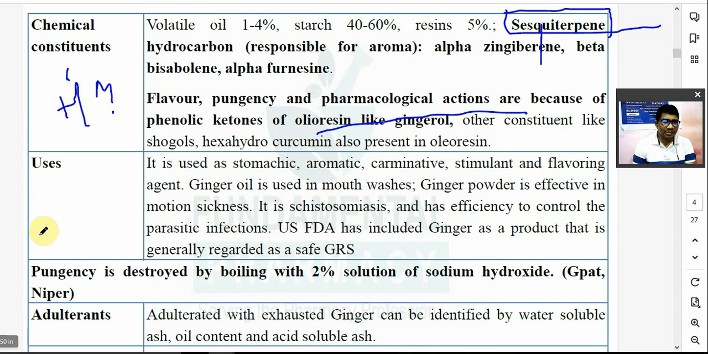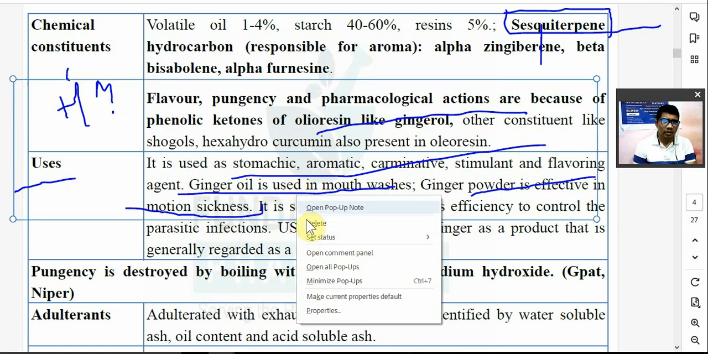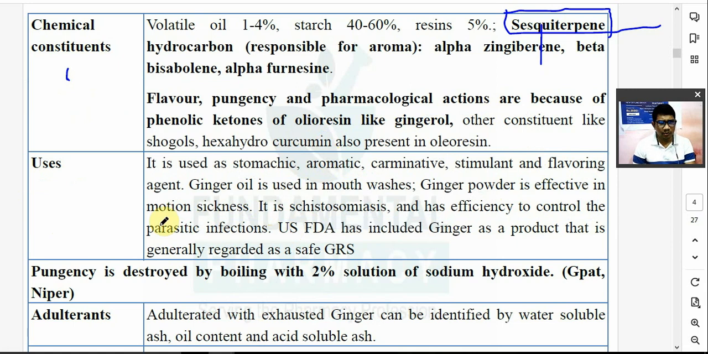Now what is the use of ginger? It is used as a stomachic, carminative, stimulant, and flavoring agent. Simple. Ginger oil is used in mouthwash. Ginger powder is effective in motion sickness. Do you know what motion sickness is?